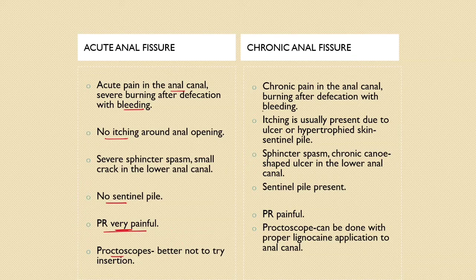In chronic anal fissure, there is chronic pain in the anal canal, burning after defecation with bleeding. Itching is usually present due to the ulcer or hypertrophied skin, that is sentinel pile. There is sphincter spasm and sentinel pile is usually present. PR is painful. Proctoscope can be done with proper lignocaine application to the anal canal. It is said that we should not do digital rectal examination and proctoscopic examination in patients of anal fissure because it will be very painful.